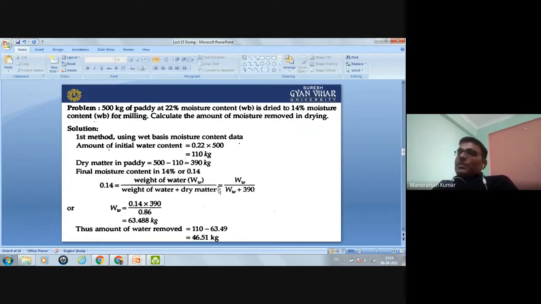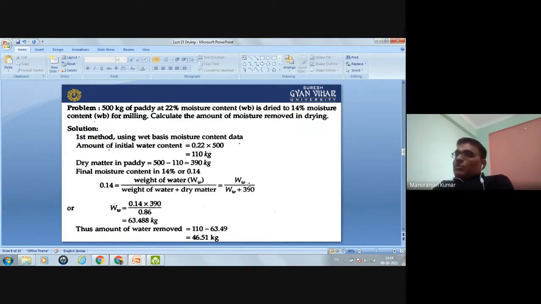Okay, now it is weight of water. Weight of water you have to calculate, because you don't know what is the amount of water present in the grain after the drying. That amount of water you have to calculate.